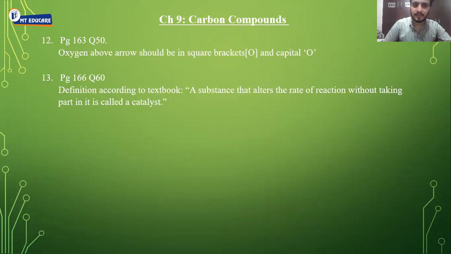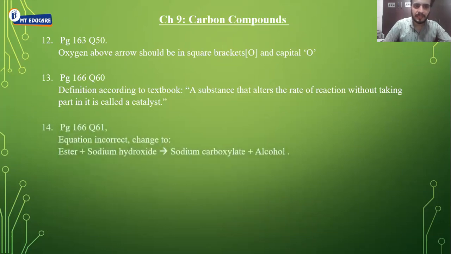So please consider this definition of catalyst. And page 166, question number 61, the equation is incorrect, change to ester plus sodium hydroxide gives sodium carboxylate plus alcohol.